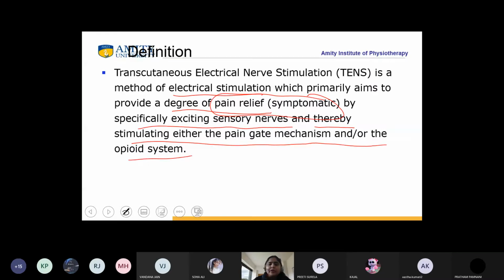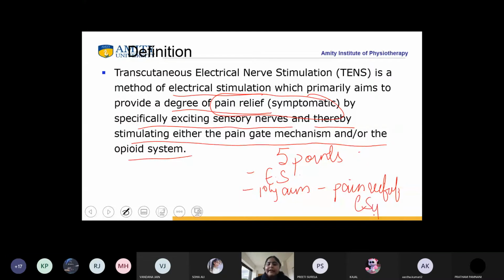Am I clear? So there are 5 points when we define it. First, it is a method of electrical stimulation. All of you agree? Secondly, primarily it aims at pain relief, and that is symptomatic pain relief. Correct, students? Now, if it is doing pain relief, there must be some underlying mechanism.